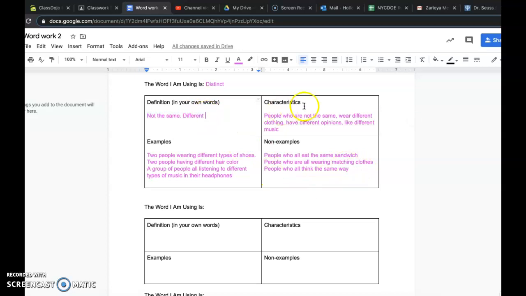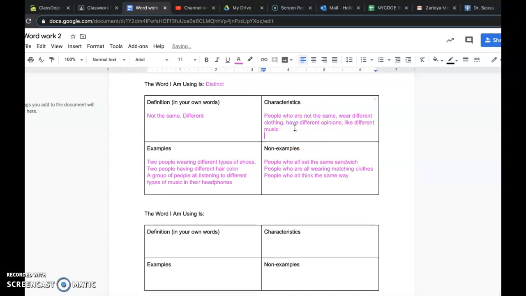So you're going to do the same thing. Now, when I say a characteristic, because I think this one is going to confuse a lot of you, a characteristic of distinct is just things that are completely different. If distinct was a person, what would he look like? He would wear different clothes from everyone else. He would have a different opinion from everyone else. He would like different music. He would not be the same. He would be different. So characteristics, if distinct was a person, this is what he would be like.